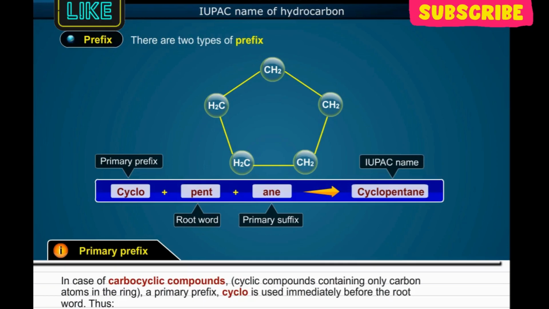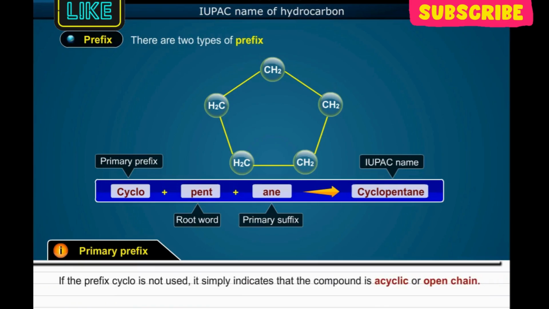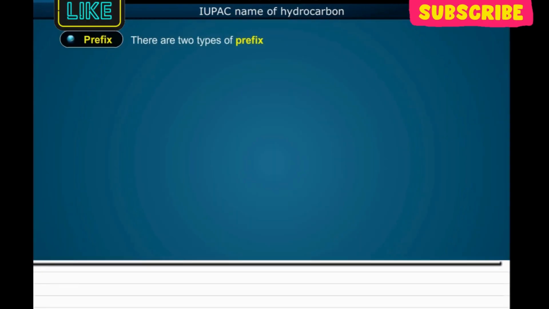Thus, cyclo, which is the primary prefix, pent, root word, ane, primary suffix, gives cyclopentane, the IUPAC name. If the prefix cyclo is not used, it simply indicates that the compound is acyclic or open chain.